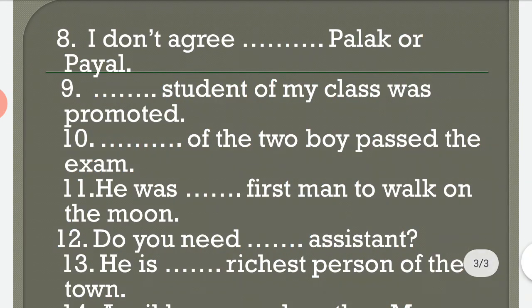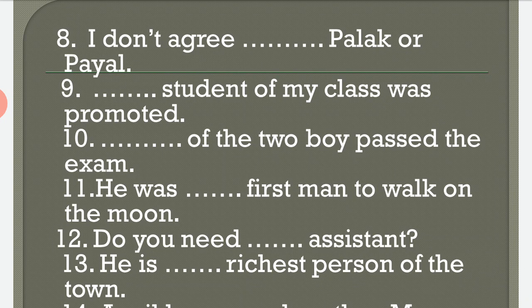I don't agree dash Palak or Payal. Now I don't agree. It means I don't agree with either Palak or Payal. It means Palak and Payal both are considered. Dash student of my class was promoted. Each student of my class was promoted. Student is singular. It means we are talking about every student of the class. Each or every student of my class was promoted.